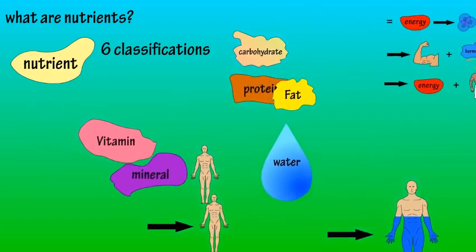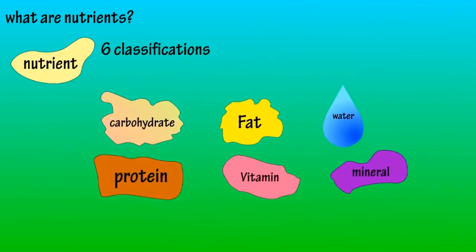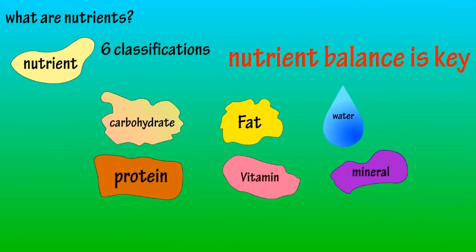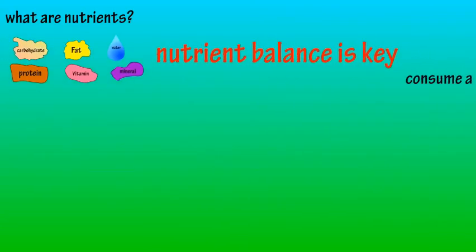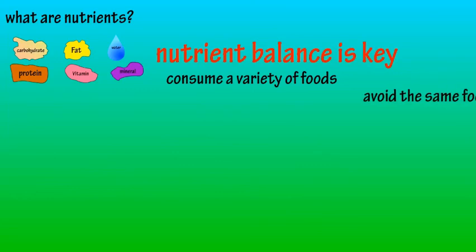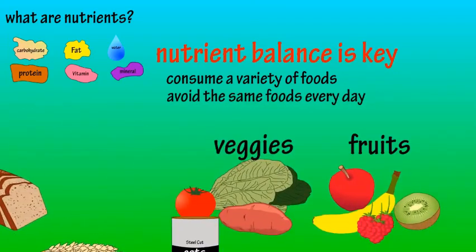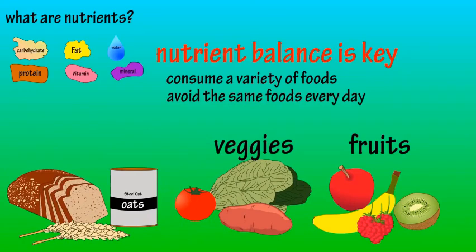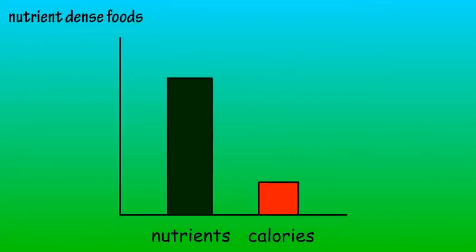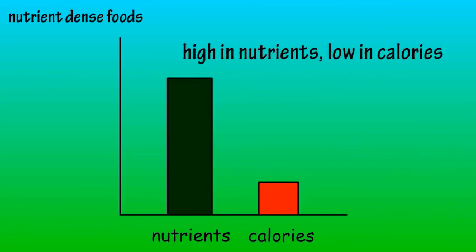It's important to recognize that all 6 nutrients are important for healthy function, with nutrient balance being the key. A great strategy to finding nutrient balance is to eat a wide variety of foods and avoid eating the same foods every day. Consuming fruits, veggies, and other nutrient-dense foods can help accomplish this. Nutrient-dense foods are often defined as foods that provide a lot of nutrients while not containing a high calorie count.